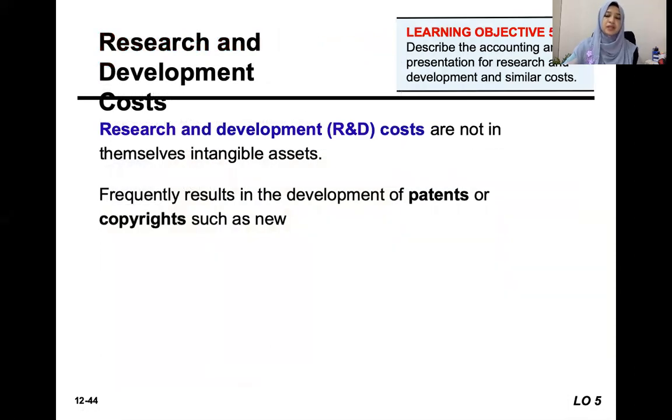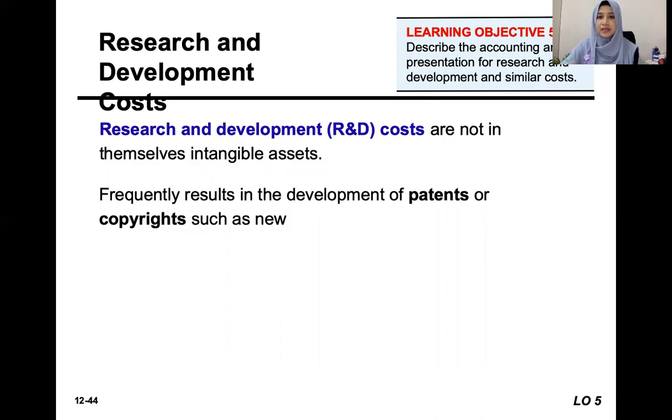Okay, now we discussed a little bit about research and development costs. Like I explained in the beginning of the lecture on intangible assets, normally for the company to get the patents, to get the copyright, it would incur research and development costs.